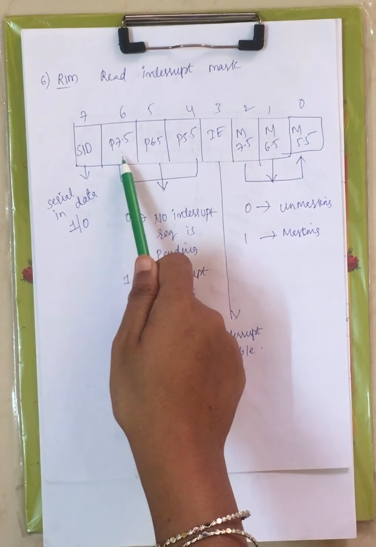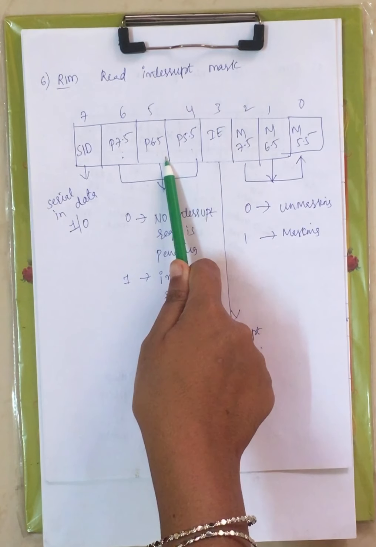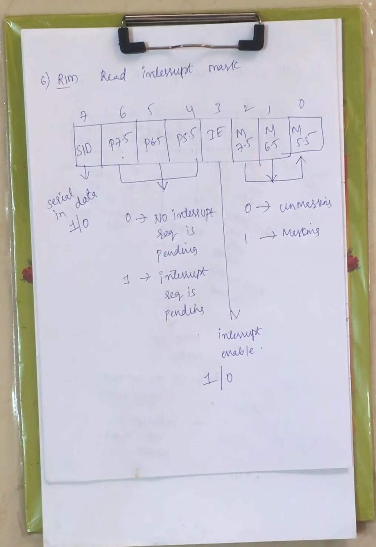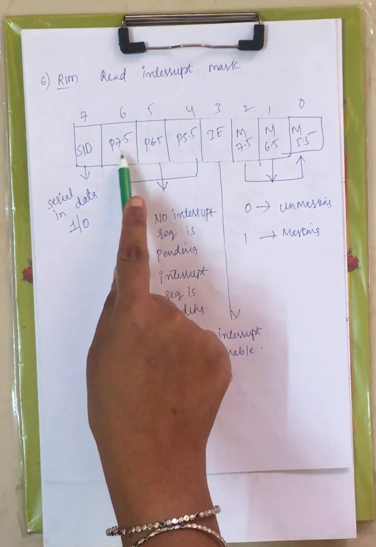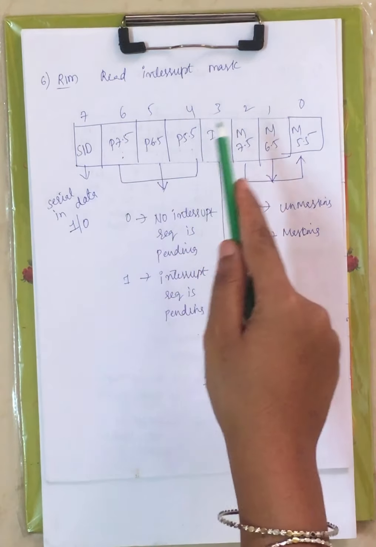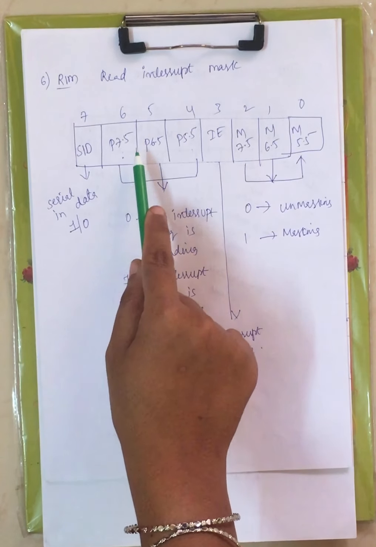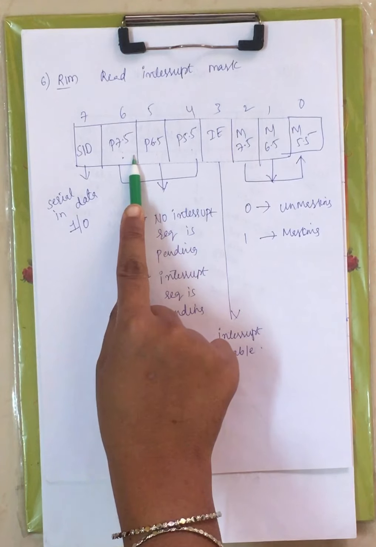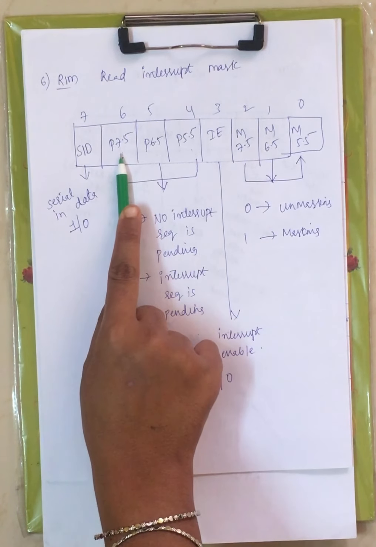Next we have pending RST 7.5, pending RST 6.5, pending RST 5.5, right? When it is 1, RST 7.5 request is pending. When it is 0, RST 7.5 request is not pending.